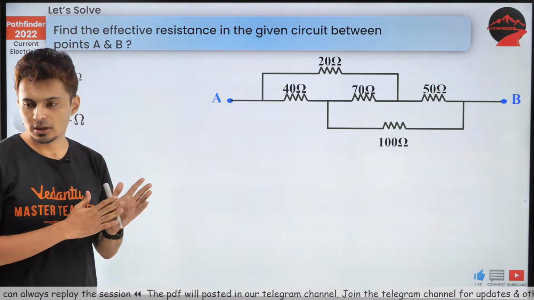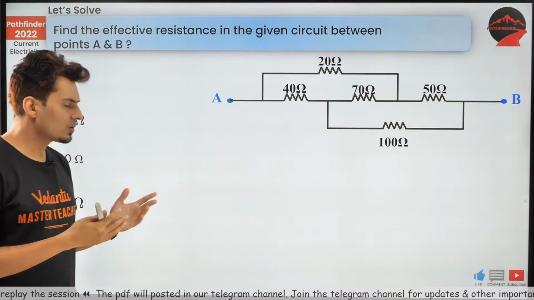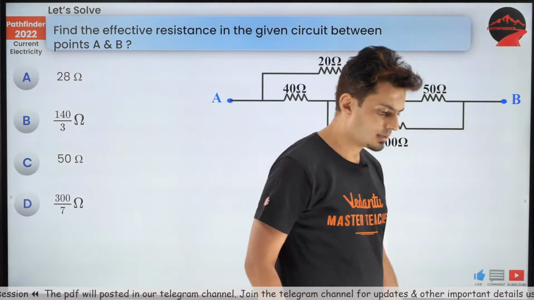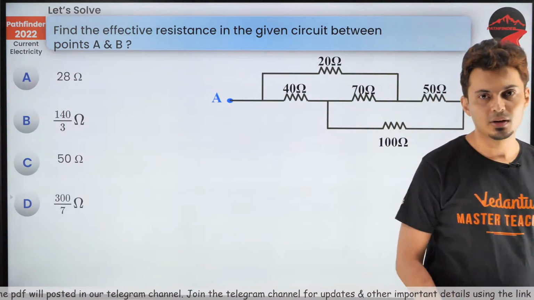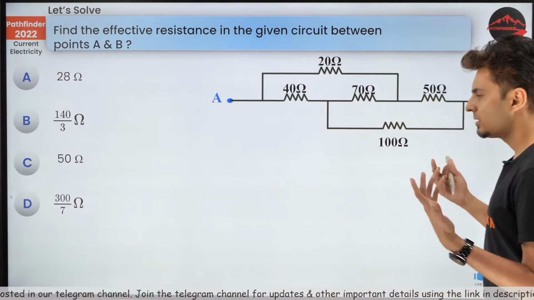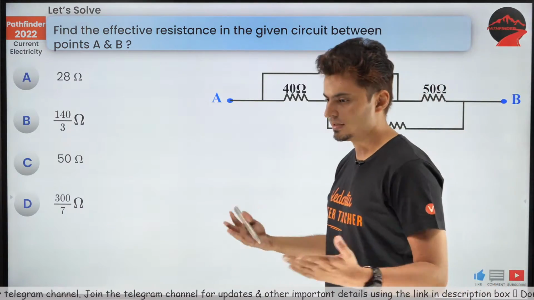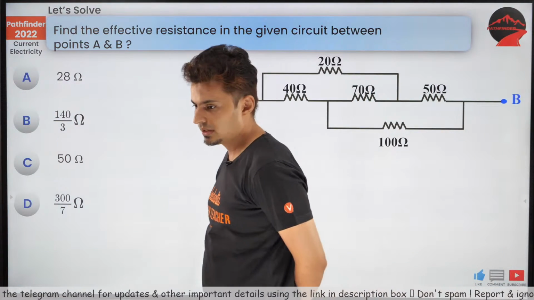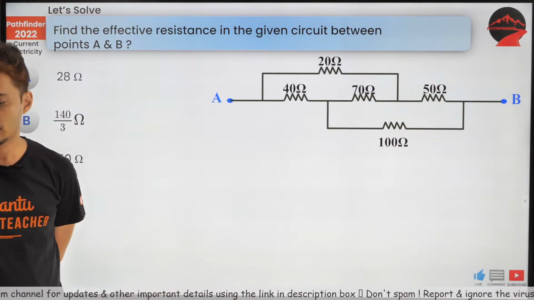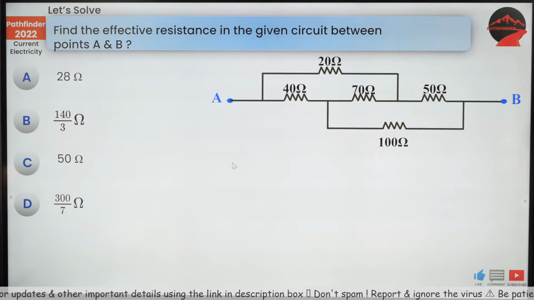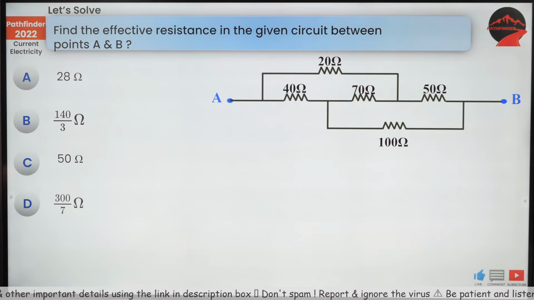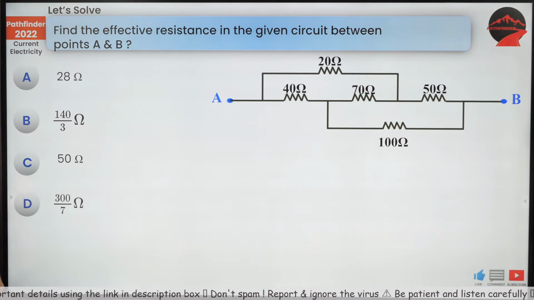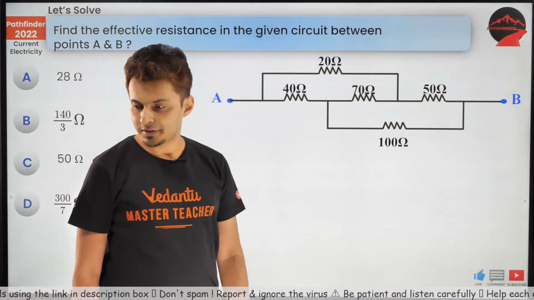Very good. Yes, Samir. Come on. You don't have to use junction rules because it will unnecessarily make things very complicated. And when it is balanced, then you don't have to use KVL and KCL. That's the whole point of Wheatstone's bridge. Let's see how many of you can do this. Come on, guys. Figure this out. Come on, my warriors, figure this out.